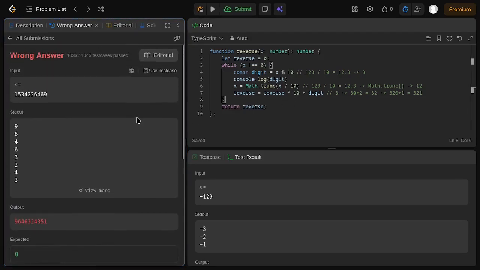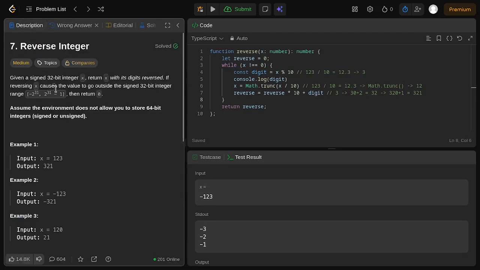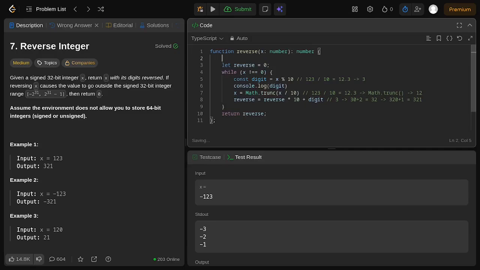And we have the wrong answer in the output right here, and this output is supposed to be expected as 0, because this output right here is surpassing the limit of the 32-bit integer. If you still remember the first check right here of the 32-bit positive integer, this part is the limit. Then we need to declare the limit, and we can add a check after the while loop to check if it is surpassing the positive limit, and both positive and negative limit. If it is, then we need to return 0.